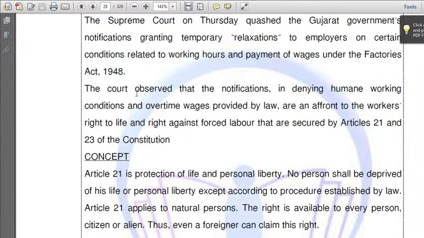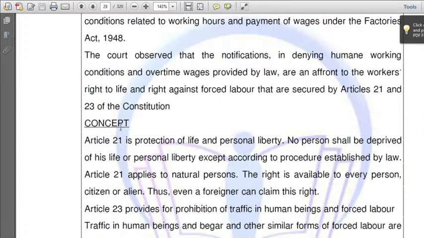What did the court say then? The court observed that the notifications denied humane working conditions and overtime wages guaranteed by our honorable Constitution, and the right against forced labor, which are secured by Article 21 and Article 23. Now go to Indian Polity by Lakshmikant and read comprehensively about Articles 21 and 23. Okay, don't miss the session. Next, coming to the concept.